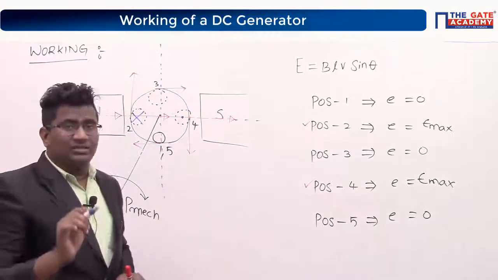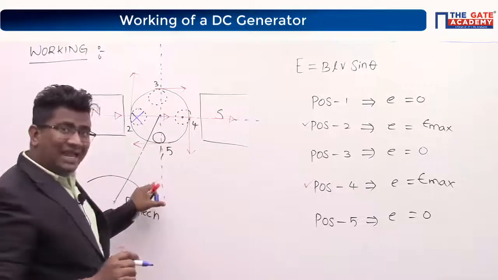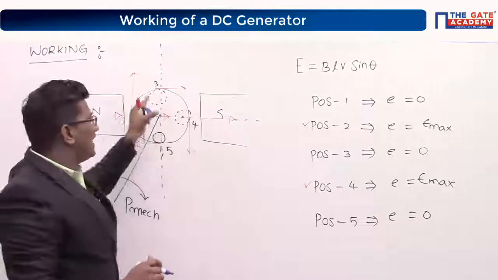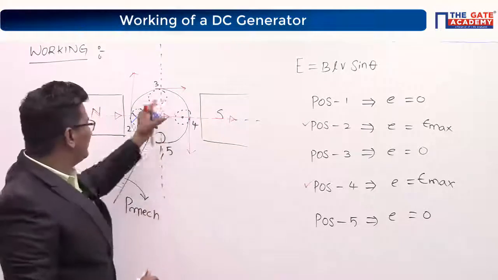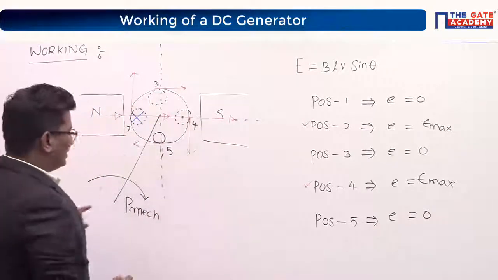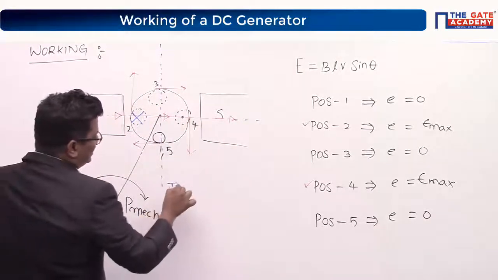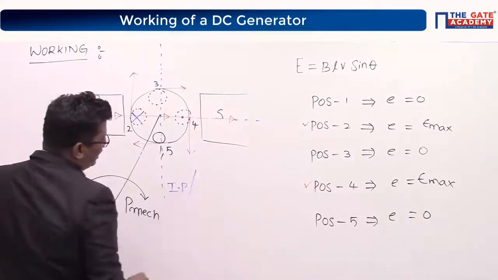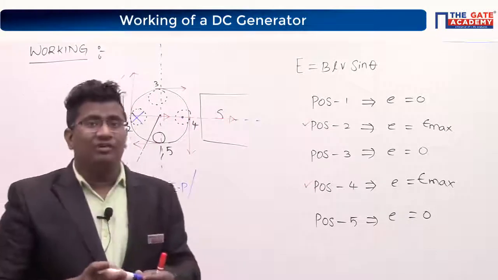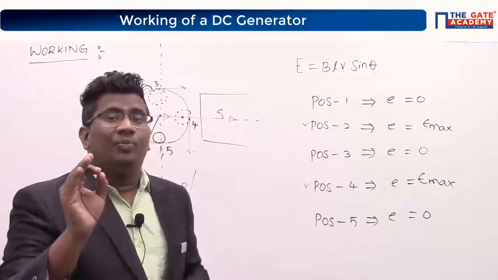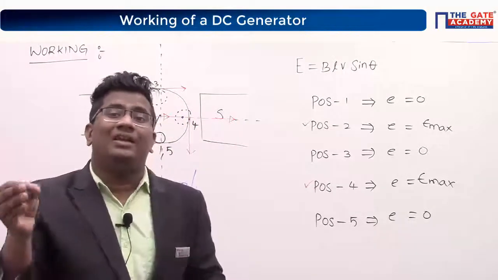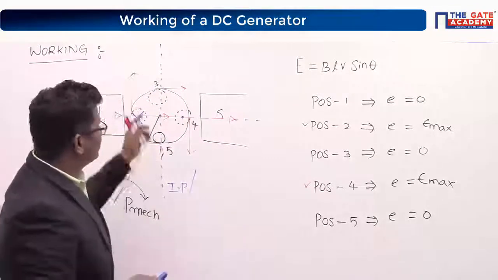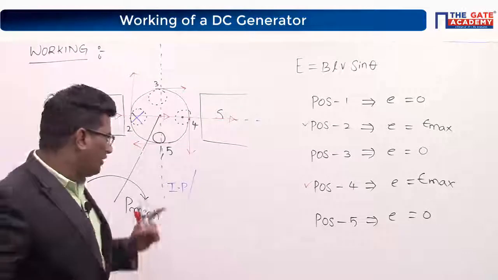Can I say this axis is intermediate between the poles? This is the axis exactly in between the poles, or not? Yes. That is why this axis is called the interpolar axis. Have you heard about the interpolar axis? The interpolar axis is the axis between two adjacent poles. Another name is also there.